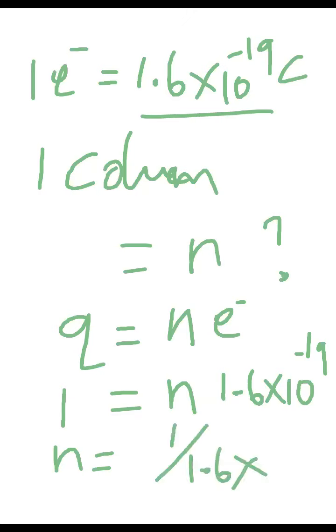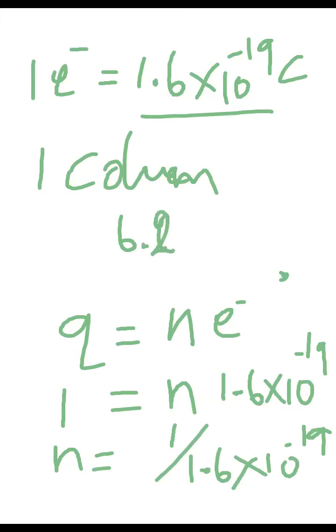Just calculate and tell me: 1 by 1.6 into 10 power minus 19. What is the value? 6.2 into 10 power 18. So I need 6.2 into 10 power 18 electrons. Roughly, I need 6.2 into 10 power 18 electrons. If you have that many electrons, only then can you create 1 coulomb of charge.